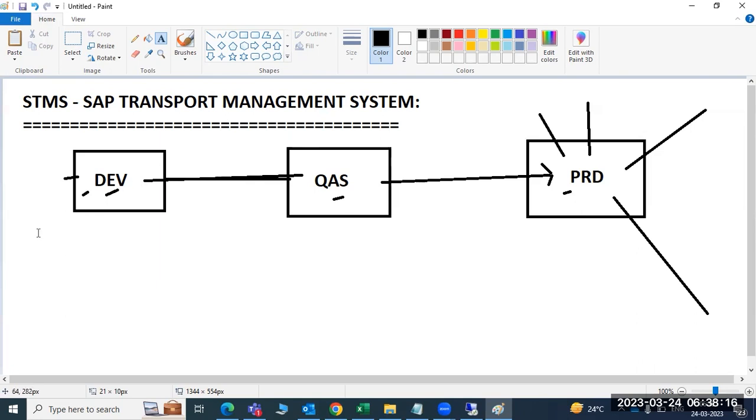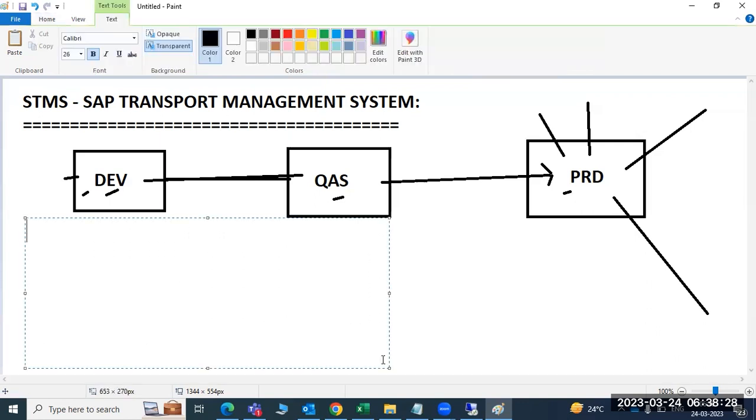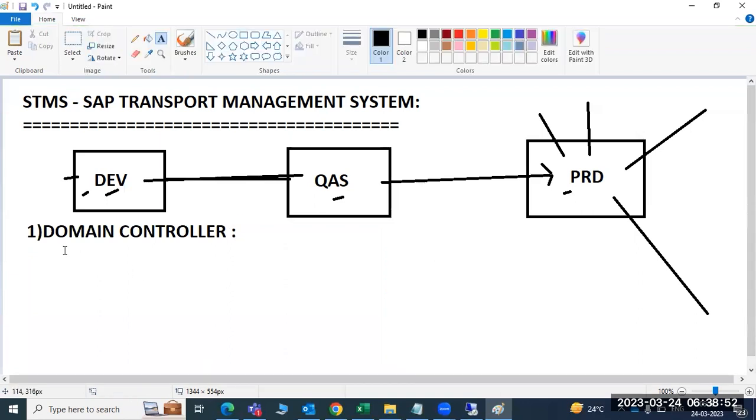So how do we perform this configuration? Those things we will discuss now. Before performing the transport management configuration, that is the TMS configuration, first of all we need to perform the domain controller configuration.